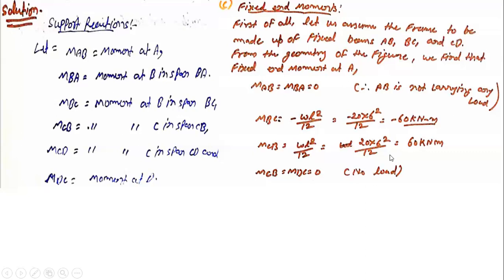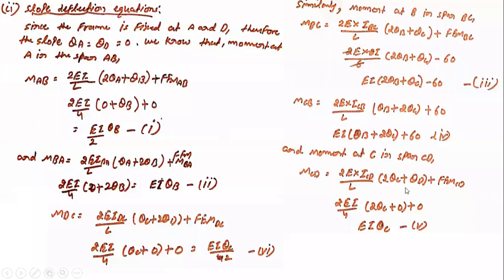So one thing you need to be careful about here, you need to calculate their values. Even if the value is zero, you need to mention it, since there is no load on the segment of column, that is AB and BA, so their value comes out to be zero. You can even write the formula and directly assume that as W is not there, the value of fixed moment comes out to be zero. These things you need to mention. That will let the examiner know that yes, you have the knowledge about those things.